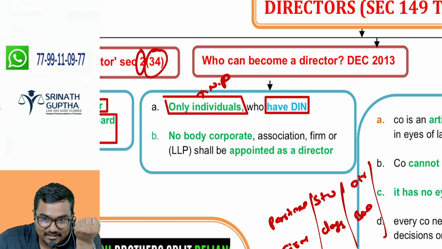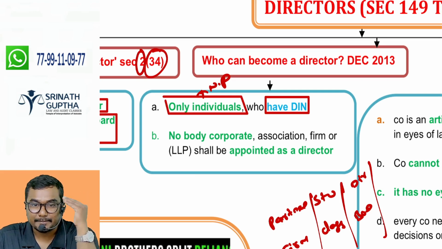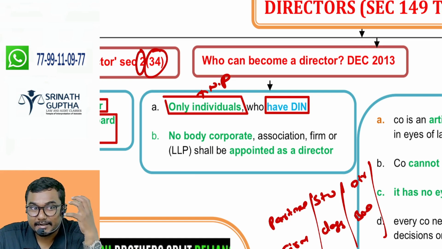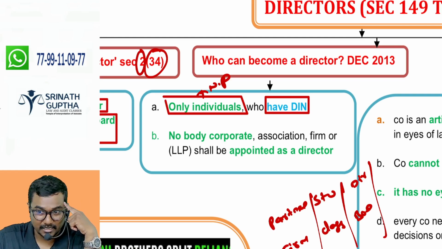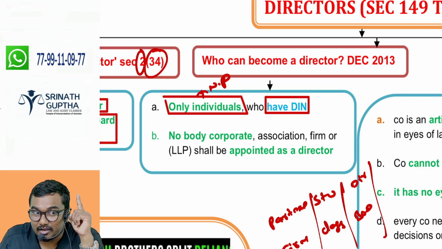But in case of LLP, the LLP is separate and the partners are separate. LLP has no brain, no eyes, no nose, no mouth to speak. Somebody should be there who can think on behalf of this artificial person. That's why we have to appoint the DP.